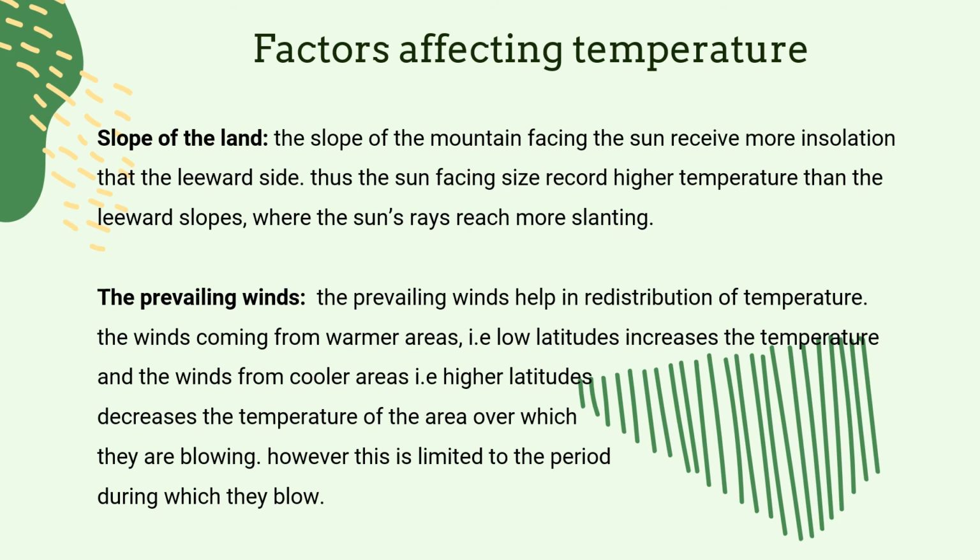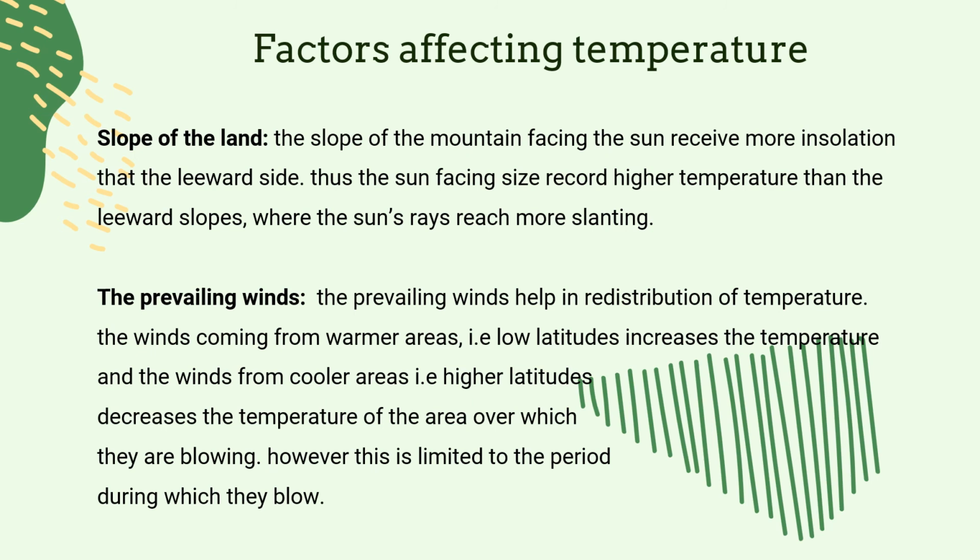Slope of the land. The slope of the mountain facing the sun receives more insolation than the leeward side. Thus, the sun-facing sides record higher temperature than the leeward slopes, where the sun's rays are slanting.